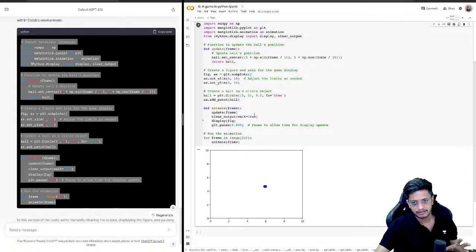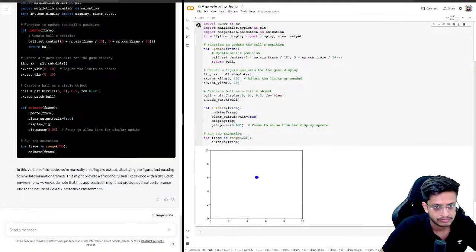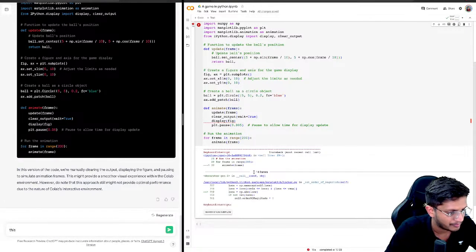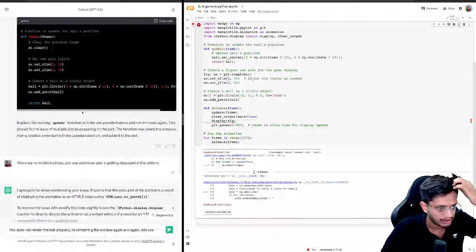Yeah, so we'll just tell this thing to GPT again. This does not render the ball properly. It's refreshing the window again and again. Let's use whatever worked before.